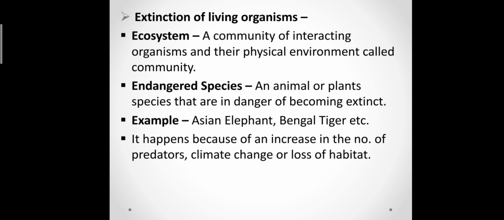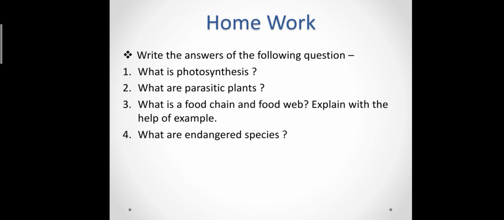It happens because of an increase in the number of predators, climate change, or loss of habitat. We heard about the dinosaurs who died because of climate change, because there are different reasons for the extinction of species.